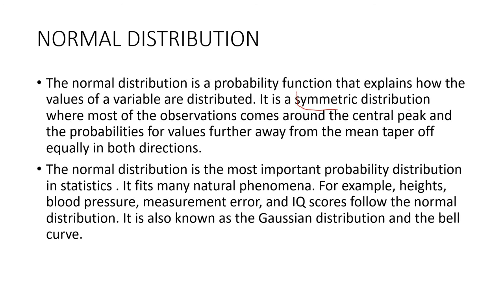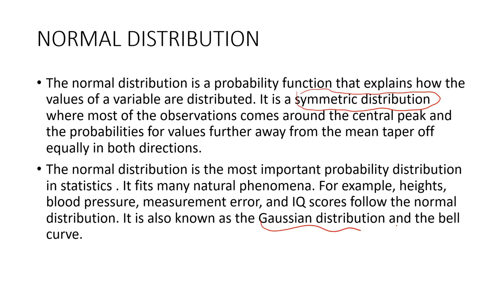It is a symmetric distribution where most of the observations come around the central peak and the probabilities for the values further away from the mean taper off equally in both directions. The normal distribution is the most important probability distribution in statistics. It fits many natural phenomena. For example, heights, blood pressure, measurement error, IQ scores all follow normal distribution.